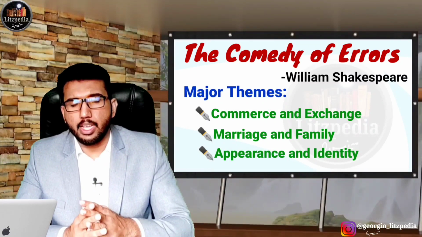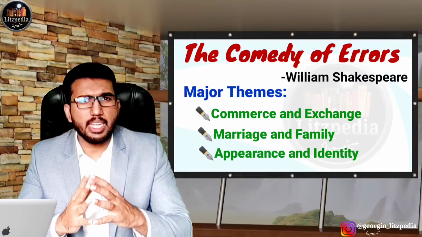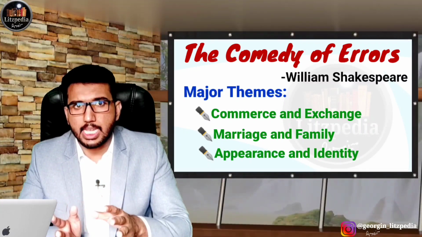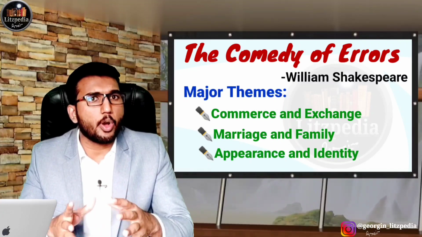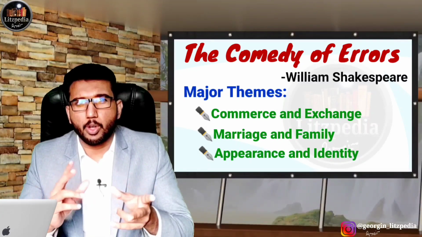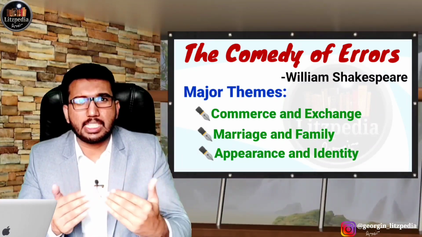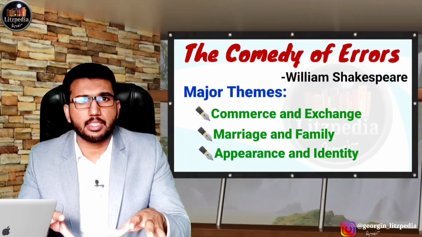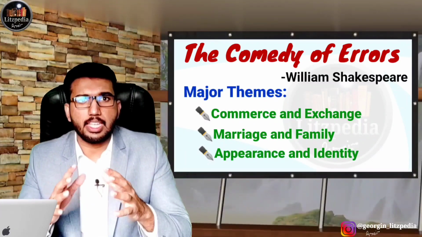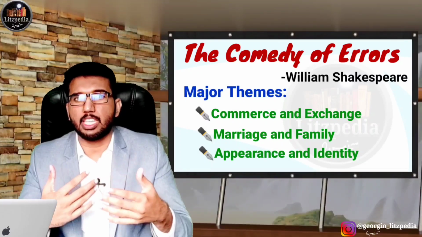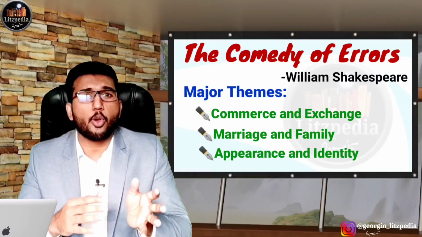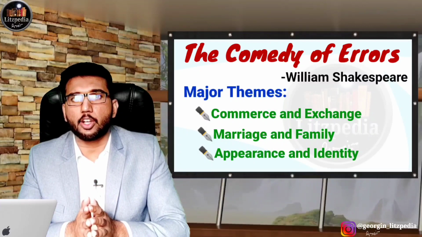And also in the play, we will understand that there are many incidents where mistakes and coincidences abound. Because of luck, because of coincidence, they meet each other. Because of that, confusion arises. Later, coincidentally, the things fall into place. That kind of theme is there. So mistakes and coincidence is also an important theme in the play, The Comedy of Errors.